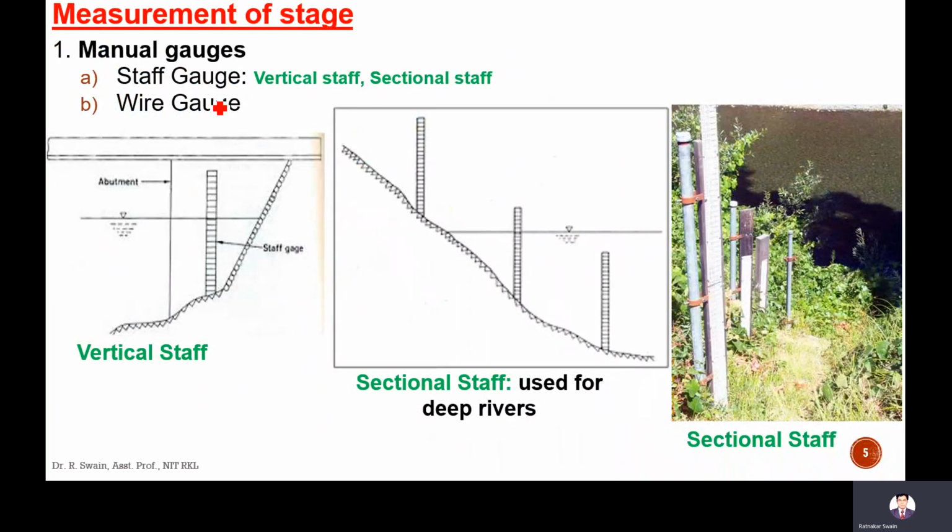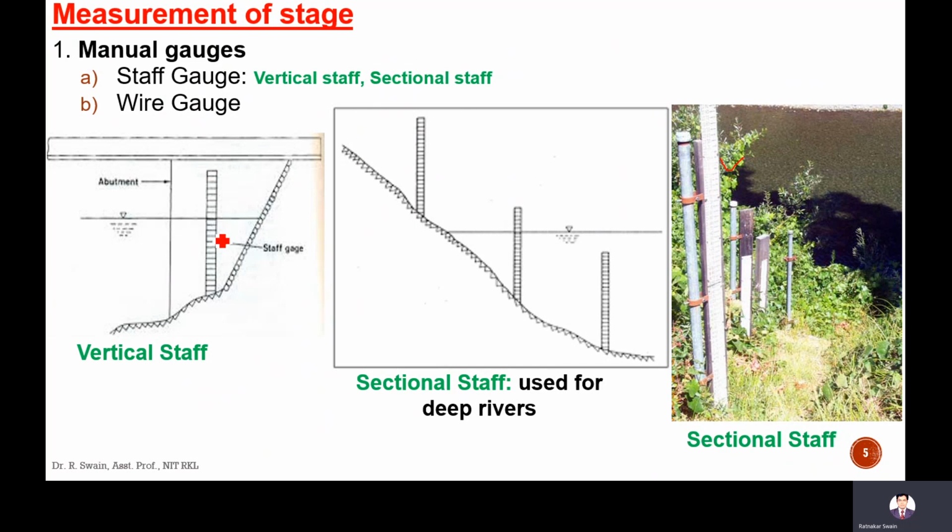Manual gauge means staff gauge or wire gauge. Staff gauge means a vertical staff, like the staff we use in surveying. It is shown like this. It is manual. We have to record it, it's not automatic.